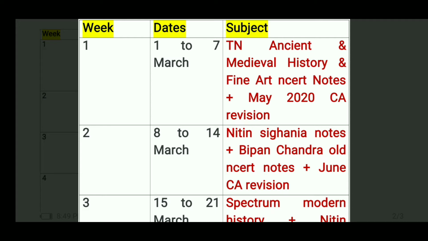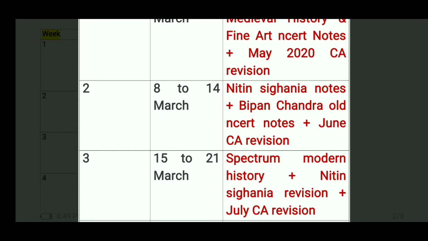Then week number 2, 8th to 14th March: you have to complete Nitin Singhania sir's book notes and the Bipan Chandra old NCERT notes, plus June current affairs revision. So in this phase you have to revise the Nitin Singhania art and culture notes and the Bipan Chandra old NCERT notes. I have told you that you have to read all the notes, not the books, because in this phase you have to complete the whole syllabus in a very short time span. So here you need your own handwritten notes, and for that you have to make notes for all subjects.